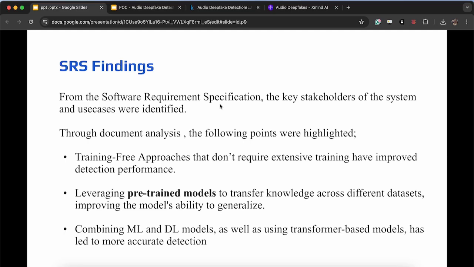So these are my SRS findings. Through my software requirement specification, I identified the key stakeholders of my system, like the user, and I thought maybe an operator can be in the middle and operate the system. Just like that, I identified the stakeholders. Then through document analysis, since I focused on reviewing documents, I found out that training-free approaches, which don't require extensive training, have improved detection performance recently, and also leveraging pre-trained models.